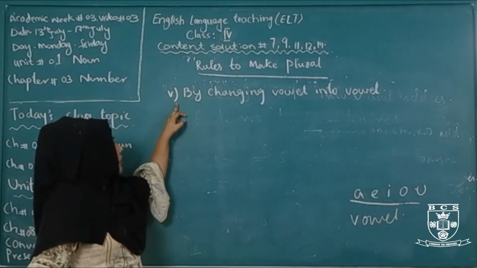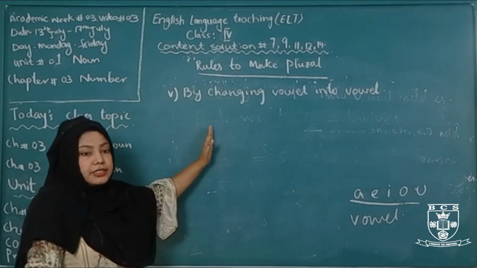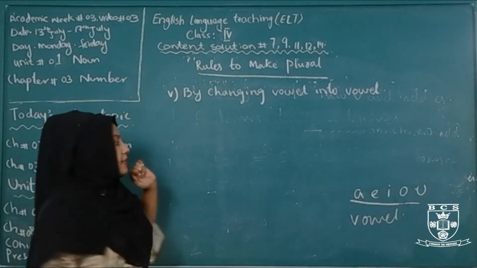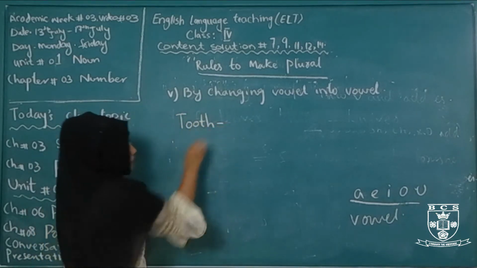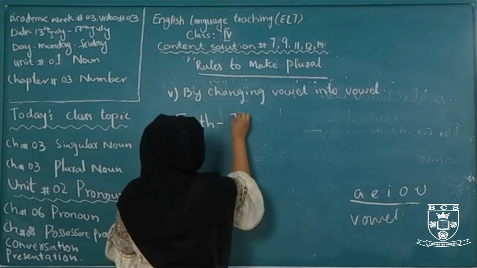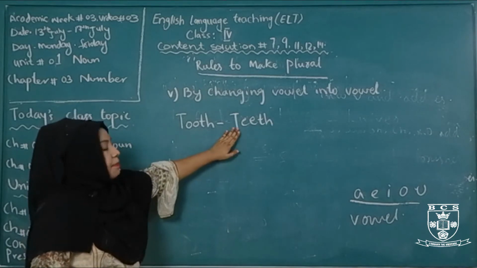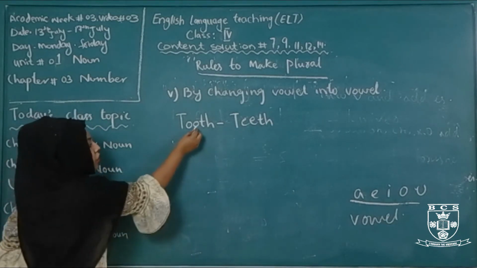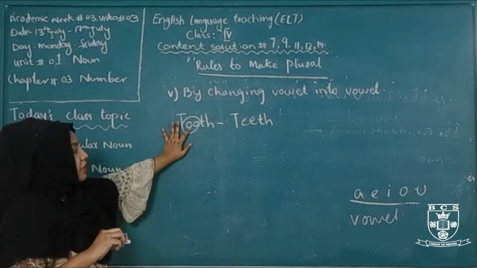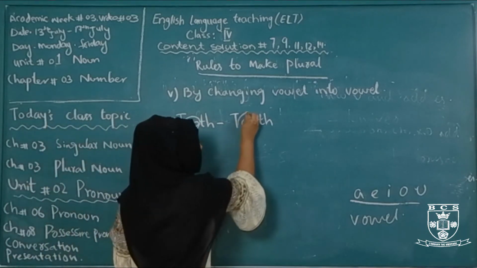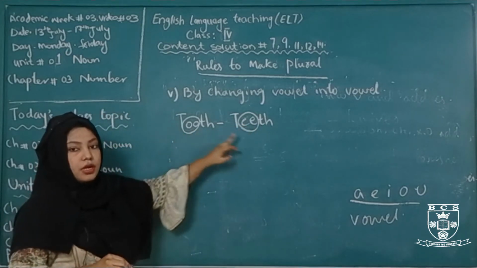Rule number 5 is by changing vowel into vowel. By changing a vowel into a vowel, it becomes plural. For example, tooth, teeth. By changing the vowel double O. Here the vowel is double O. We change the vowel double O into double E. It becomes plural: tooth, teeth.